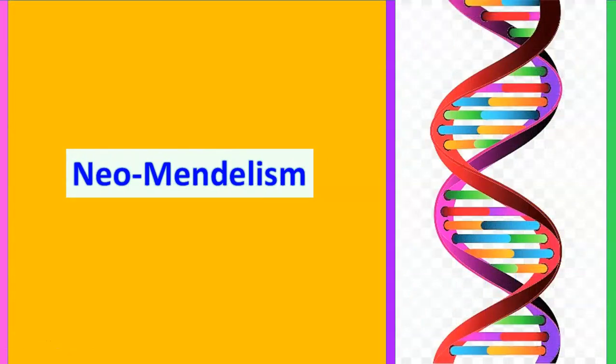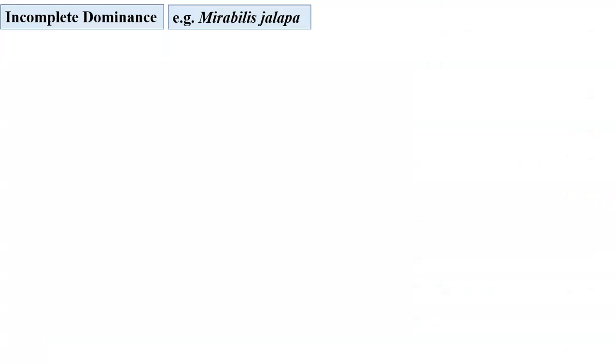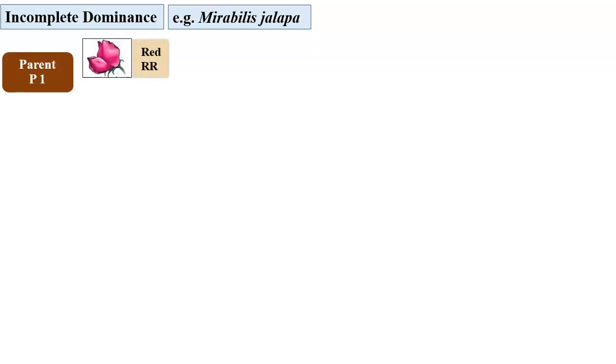Now we will discuss neo-Mendelism. Incomplete dominance is observed in Mirabilis jalapa. The parental plants selected here are pure red and pure white. The red color is dominant over white color.